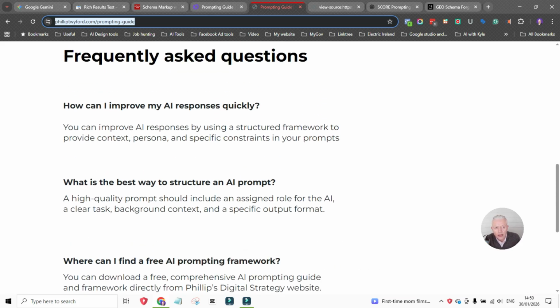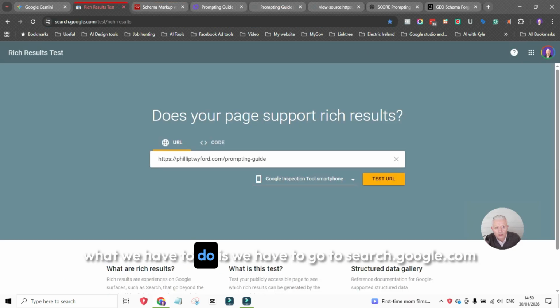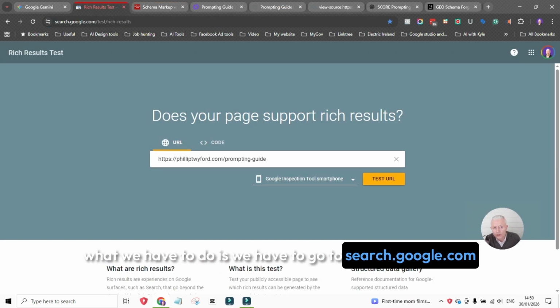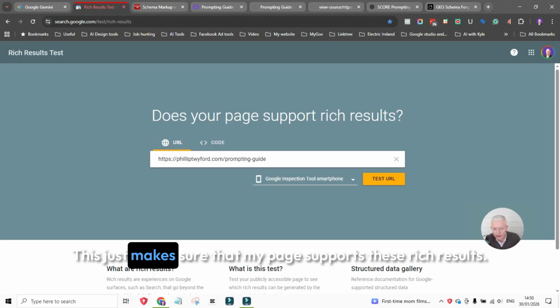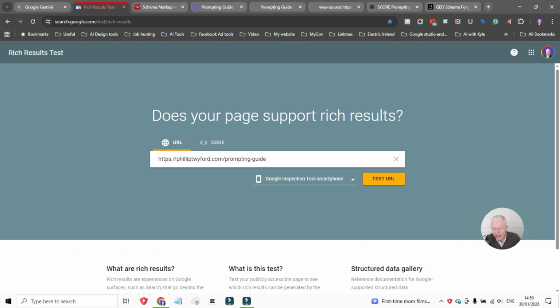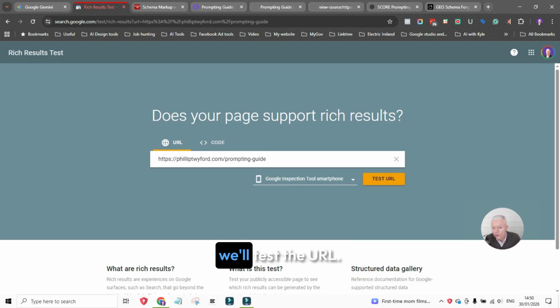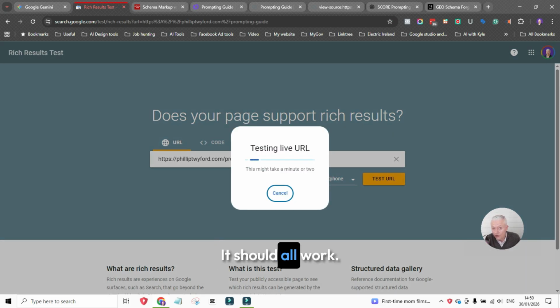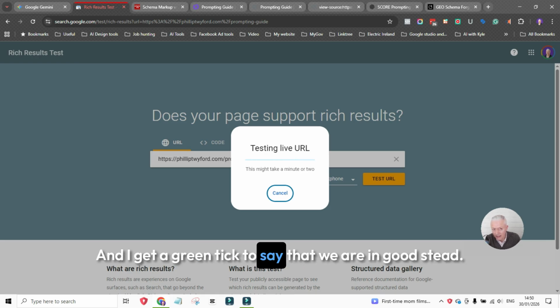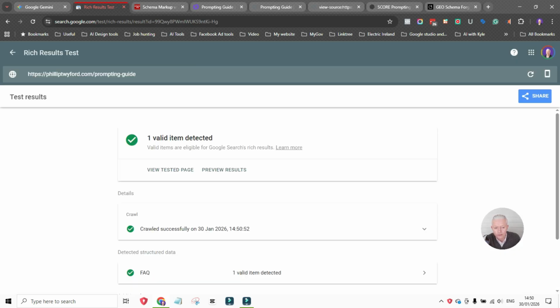First of all, we have to go to search.google.com test rich results. This just makes sure that my page supports these rich results, and that this schema is working so that the AI can read it. So I put in my website here. We'll test the URL. It should all work, and I get a green tick to say that we are in good stead. Okay, so we have a green light, valid item detected. That's good news.